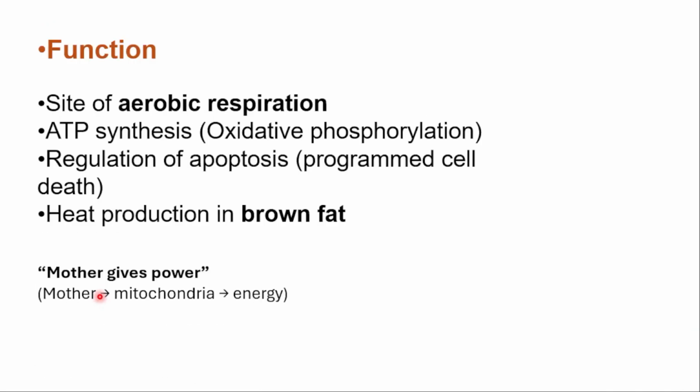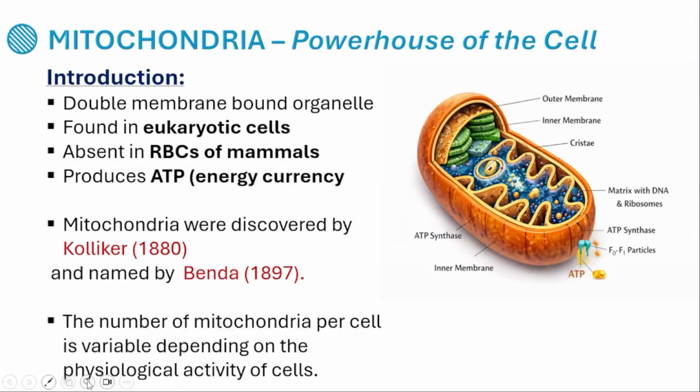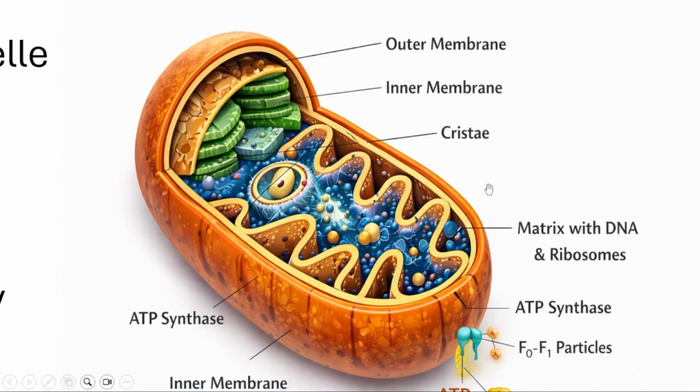Next comes about the organelle. Let me once again explain the structure of this mitochondria slightly. This is the mitochondria, which has two membranes, outer membrane and inner membrane. The outer membrane is smooth, the inner membrane is not smooth; it has infoldings, and that infolding is said to be what? Cristae. And the fluid-like structure is said to be what? Matrix. The matrix has the DNA, which is circular double-stranded DNA, and the mitochondria has what? 70S type of ribosomes.